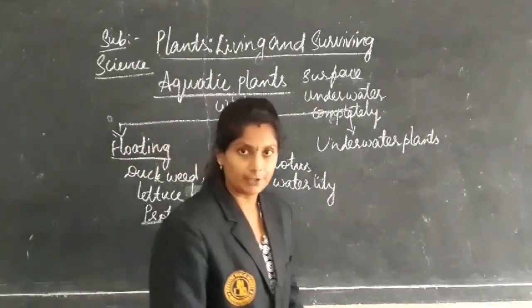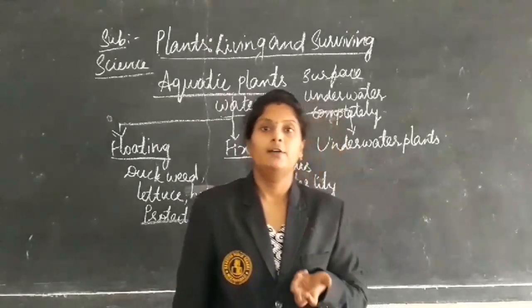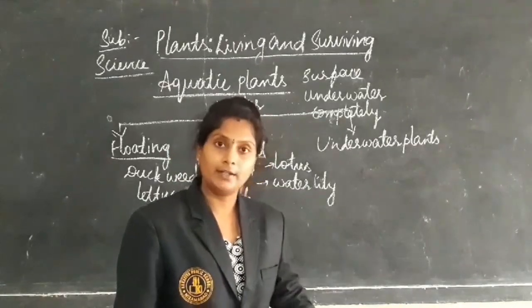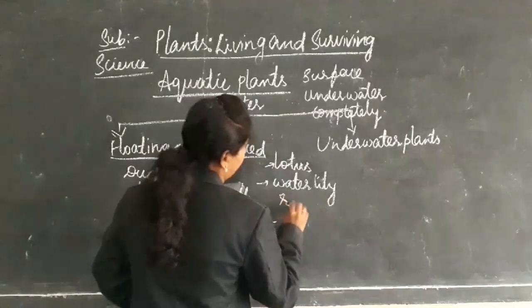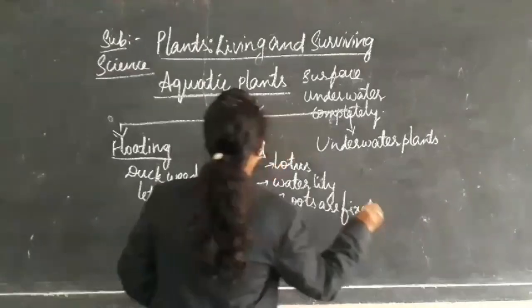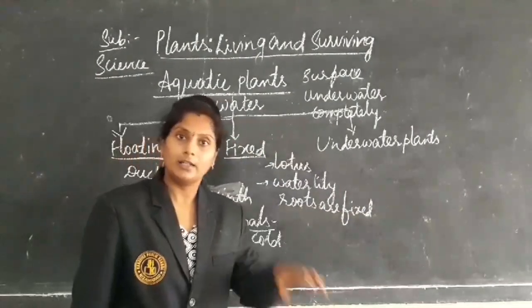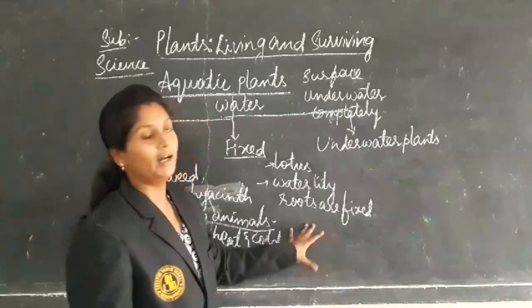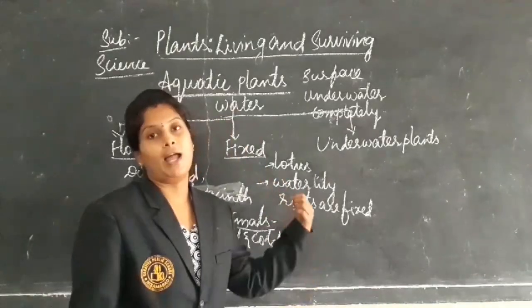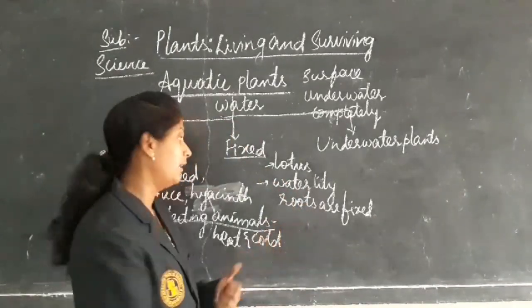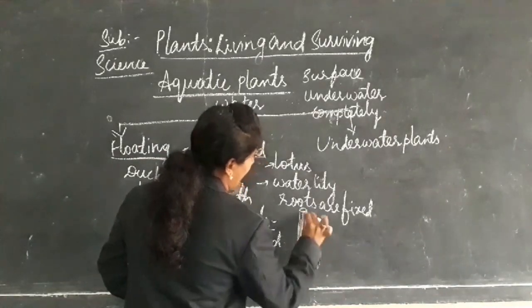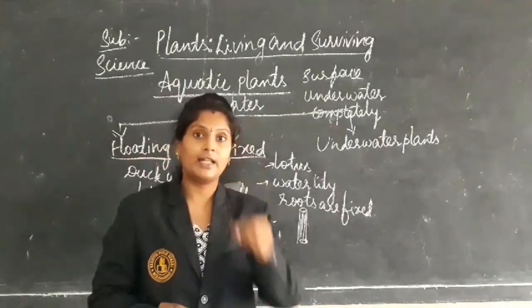What happens in these conditions is, whatever roots are there, those roots are fixed to the underside of the pond. Roots are fixed in the soil inside the water, and only the flower region we can see. And the stem of the lotus or water lily will be hollow. Hollow means inside, air spaces are present. Inside the stem there are air spaces.